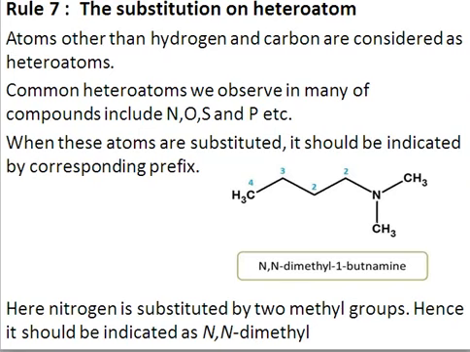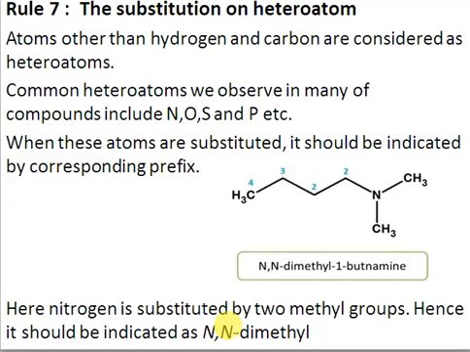So if any of these atoms is substituted, the substituent is indicated as a prefix, right? Here we have a substituent on nitrogen. You see that the nitrogen has 2 methyl groups, so we will not indicate any number for this. We will say N,N-dimethyl. N,N-dimethyl means there are 2 methyls and both are attached to this nitrogen, right? And by convention these N's are written in italics.